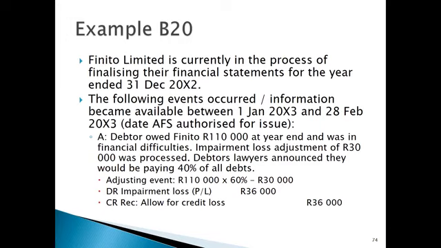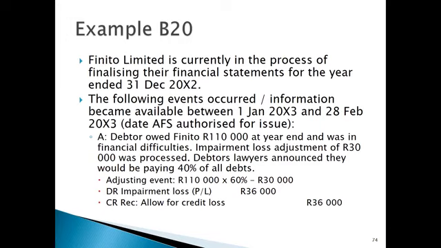It tells us about the balance that they owed us at year end. We clearly did know that they had financial difficulties and that we wouldn't be able to recover that 110,000 Rand, which was evidenced by the fact that we processed an impairment loss adjustment of 30,000 Rand. Now we know that that 30,000 Rand that we processed was actually not enough, and we can provide for a more accurate estimate.